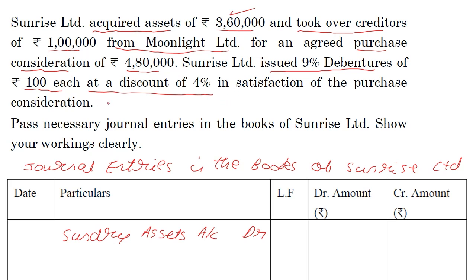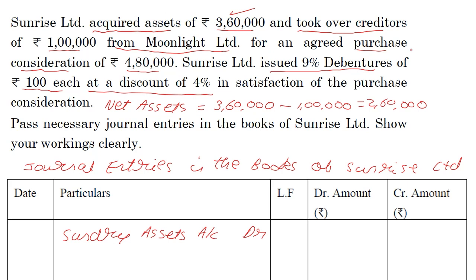Our first step is to calculate what is called net assets. The net assets is equal to the assets that we're taking over, which is 3,60,000, minus the liability that we're taking over, which is 1 lakh. So we are taking over something valued at 2,60,000, yet the purchase consideration is 4,80,000.